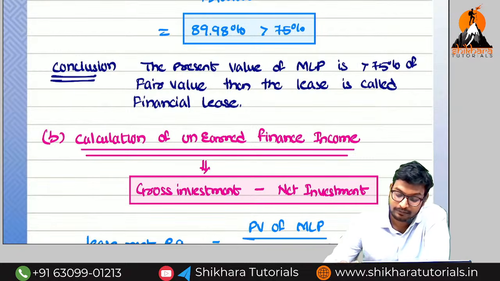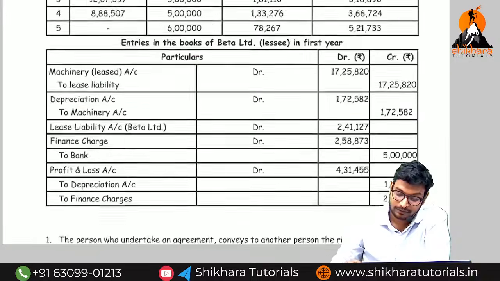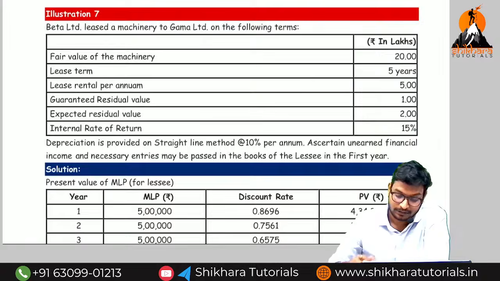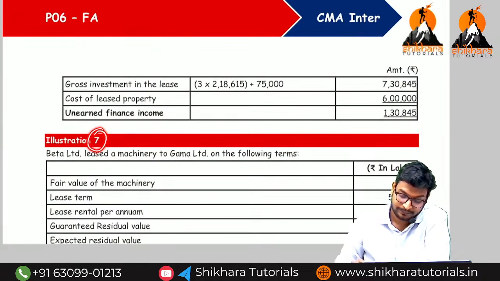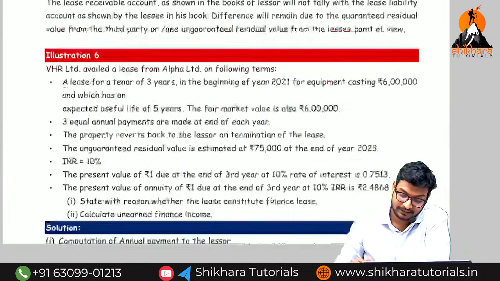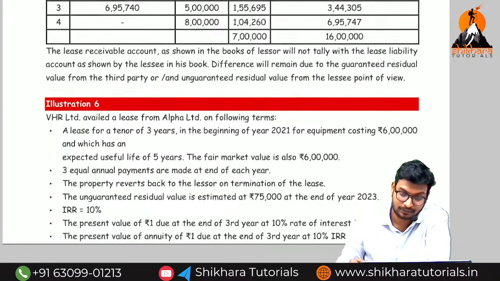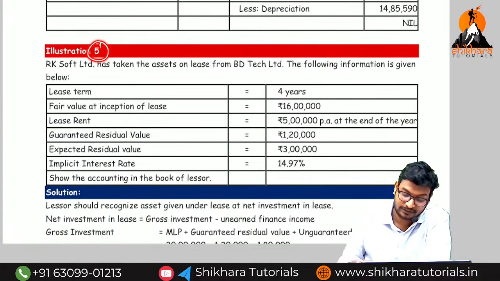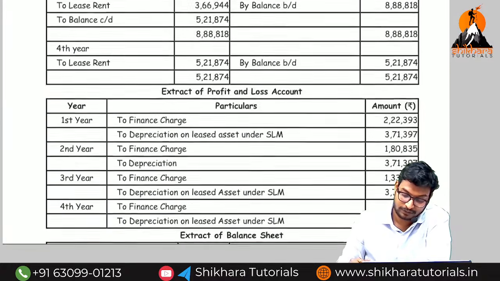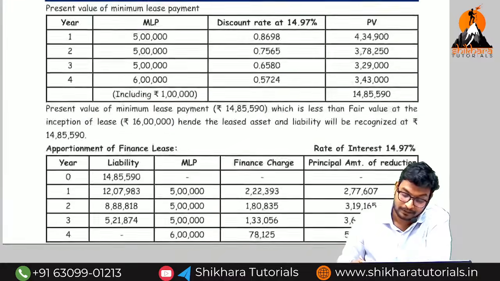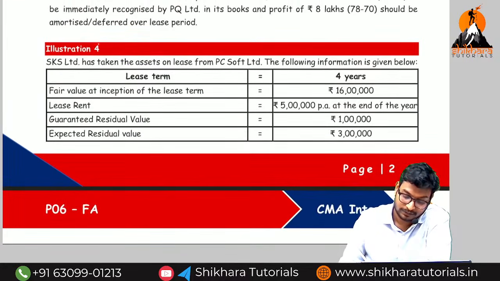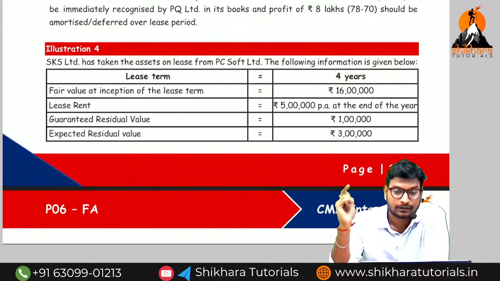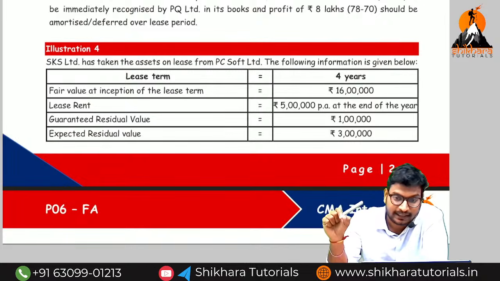So same on that, we are going to have the sums. You can practice these things. Same model, you can practice question number 7. I will send this PDF also, or these questions are board book only. Question number 6 and question number 5 you can solve easily, and question number 4 also. I have discussed question number 2 and I will discuss question number 1 and question number 3 also. Okay, guys. So this is the total discussion about the financial lease.